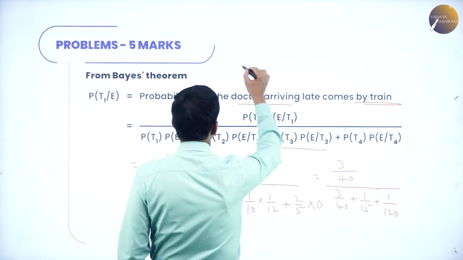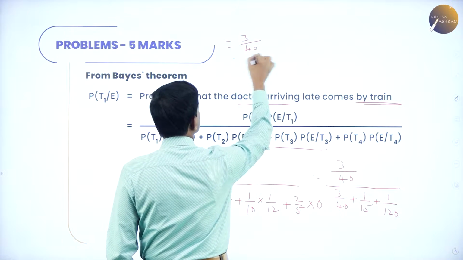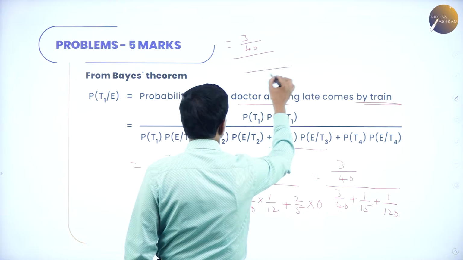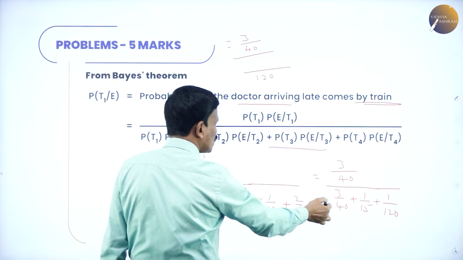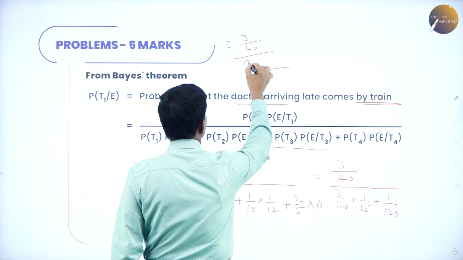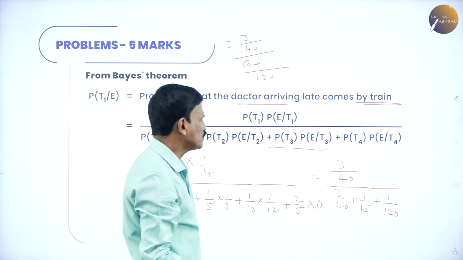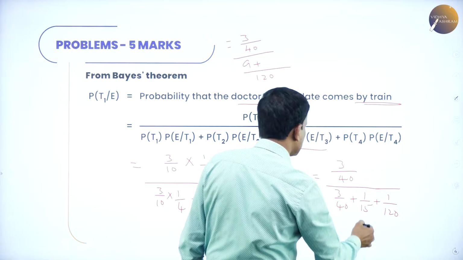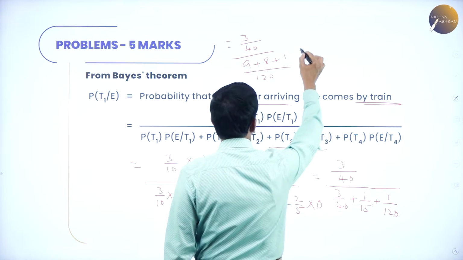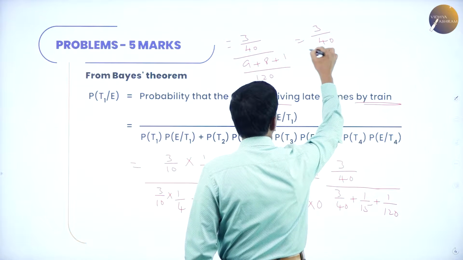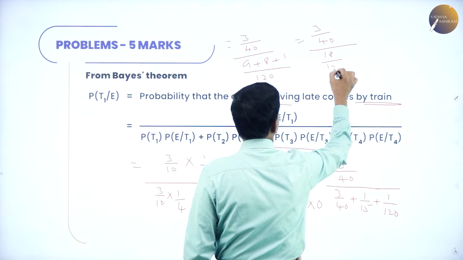Now, in the numerator, you just keep 3 divided by 40 as it is, all divided by, you can take the LCM, here 120 is the LCM. If you divide 120 by 40, it goes 3 times, 3 into 3 is 9, plus 15 divided by 120. This 15 goes into 120 how many times? 8 times. 8 into 1 is 8, plus 1 for the 120 that gets cancelled. So in the denominator, 9 plus 1 is 10, plus 8 is 18, divided by 120.